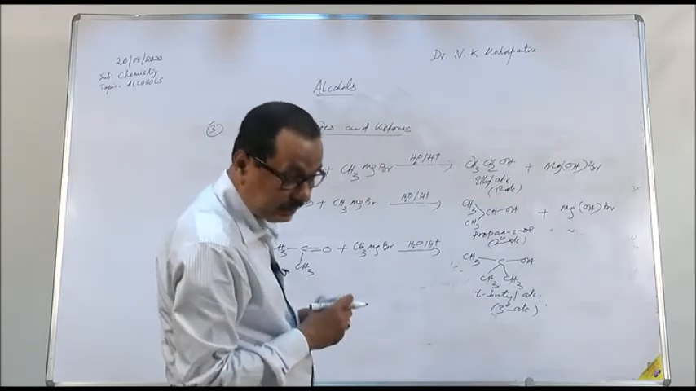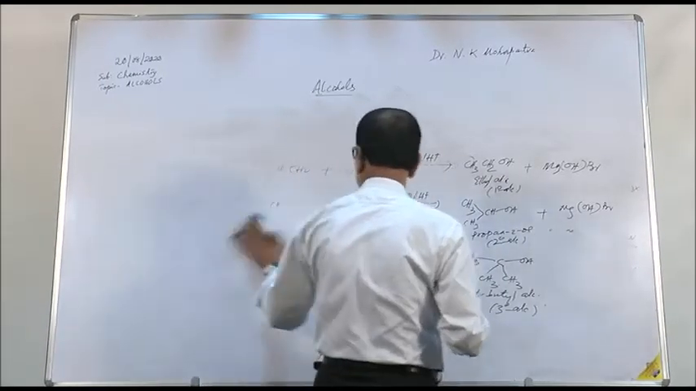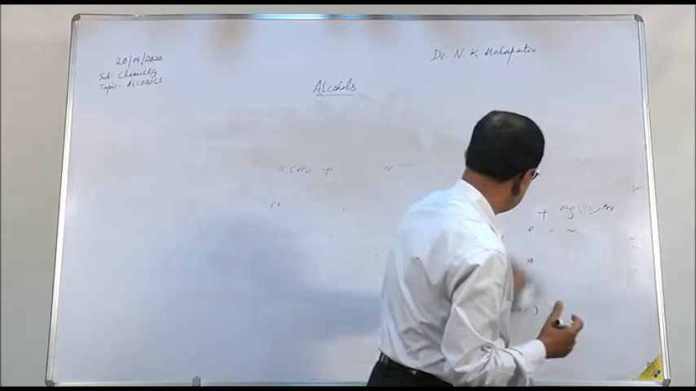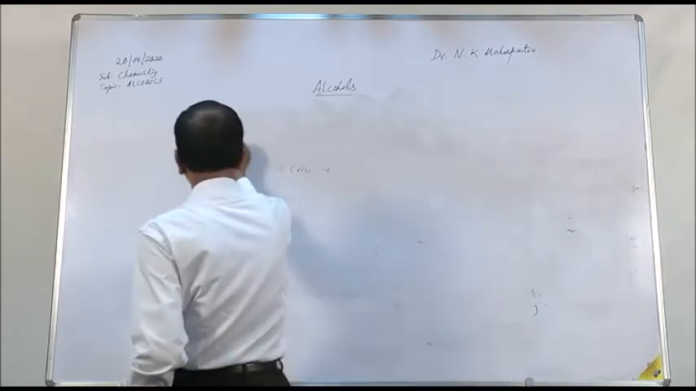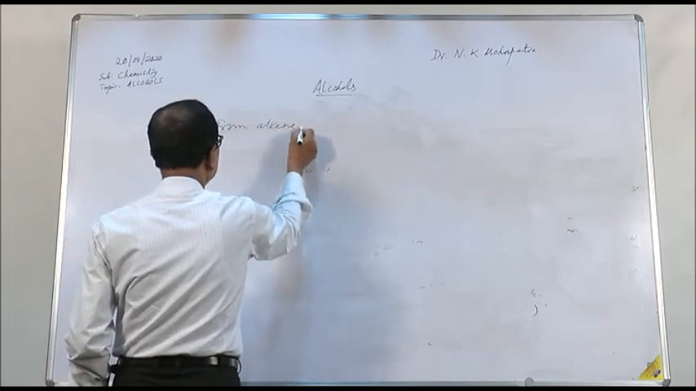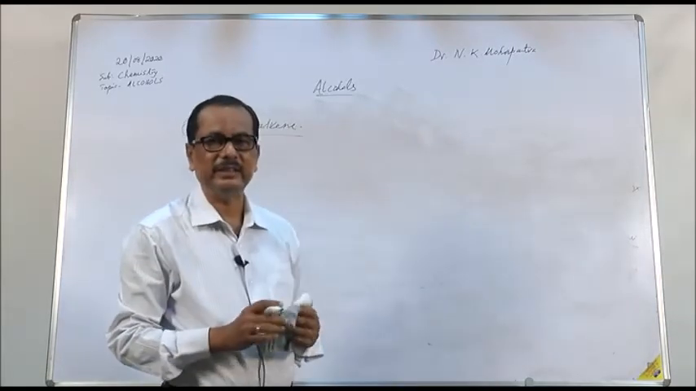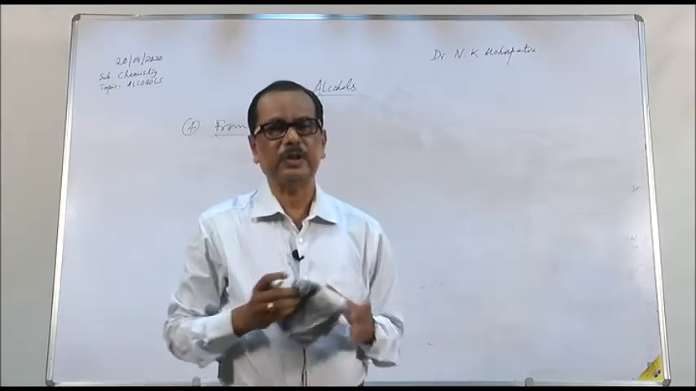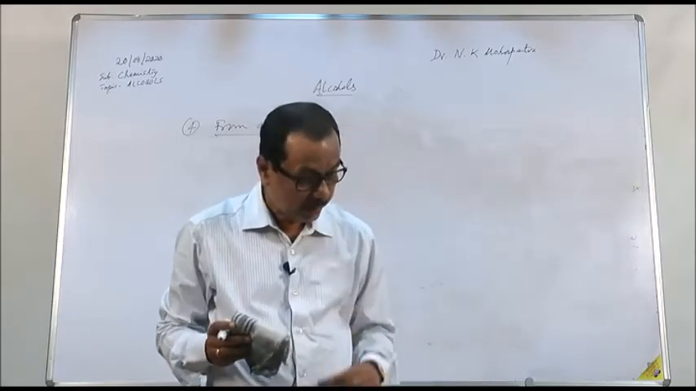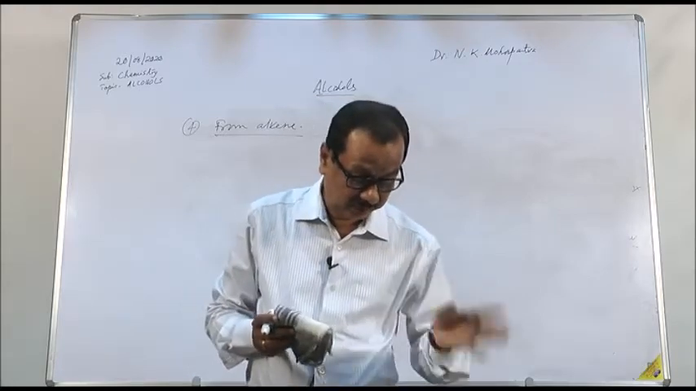And another method of preparation is that from alkene. Fourth method of preparation is from alkene. When alkene is dissolved in concentrated sulfuric acid, an addition product is formed, which on hydrolysis gives you alcohol. Depending on the nature of alkene, you can get primary or secondary or tertiary alcohols.